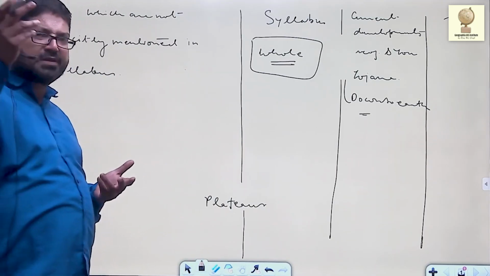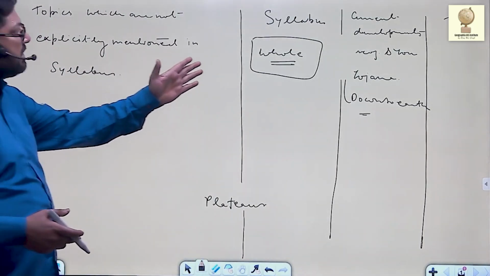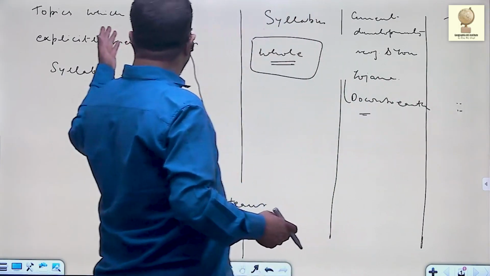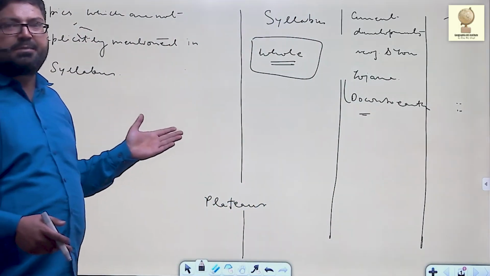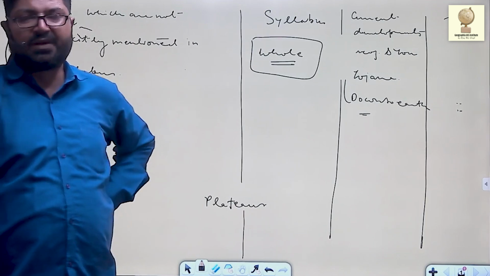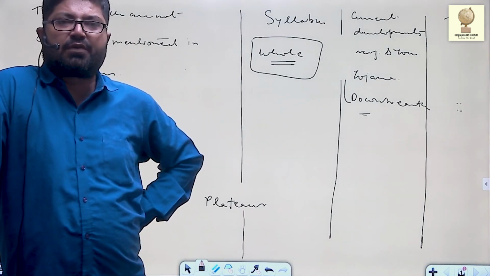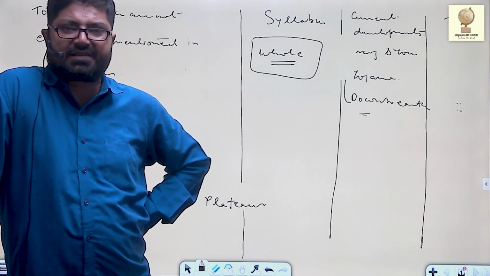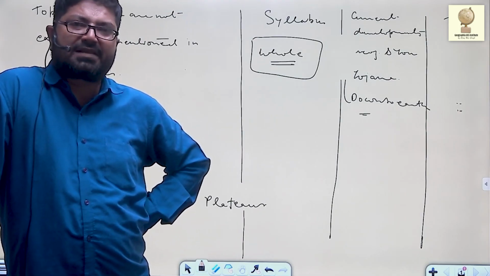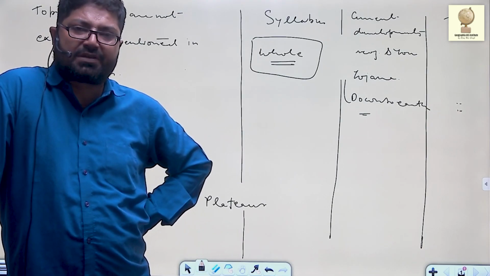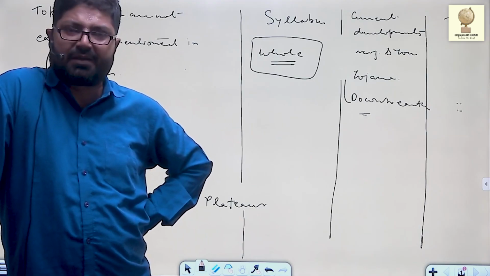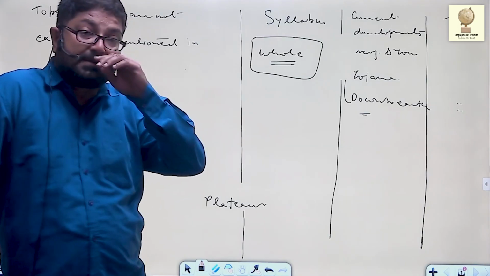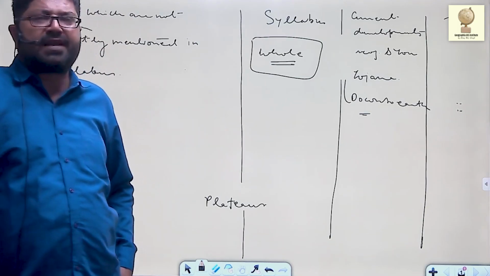So the list of topics that we are going to cover, once this syllabus is over, then the test will start, and in between we'll keep on covering these topics which are not in the syllabus, but questions are frequently asked. So this way we are going to cover this syllabus holistically in 5 months. Although the syllabus as such gets covered in 4 months, 1 month is exclusively kept for current updates, topics which are not in the syllabus but questions have been asked, discussion of previous years' questions, and these current updates. So this is a strategy and is a foolproof strategy.